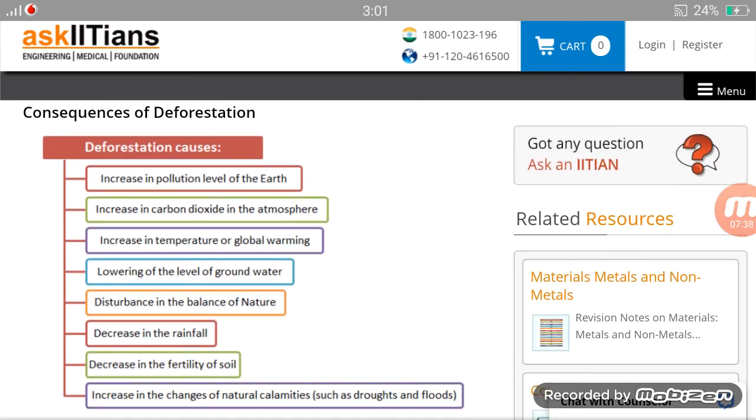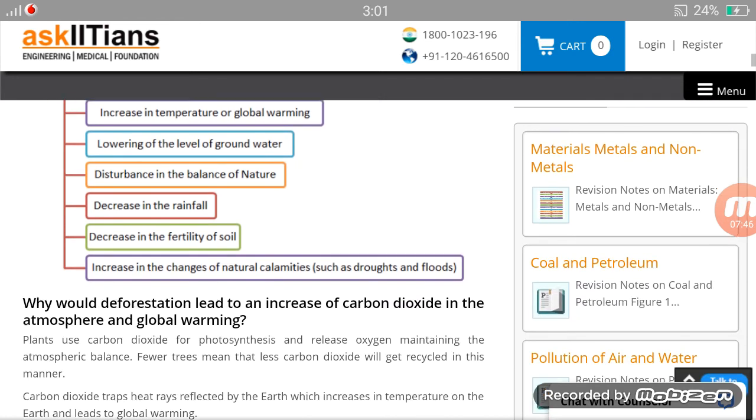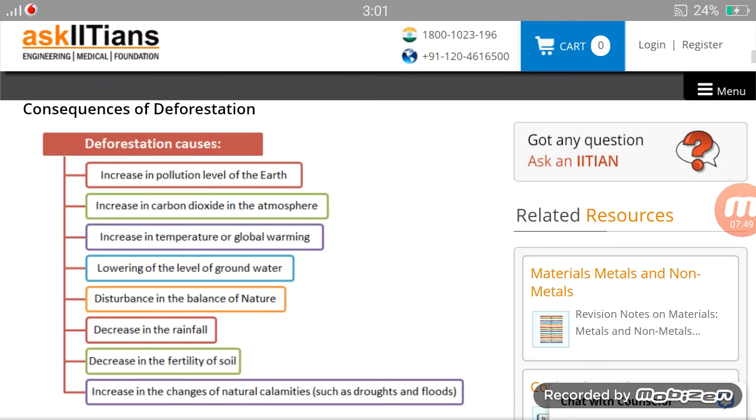Now we will study the consequences of deforestation. There are, I think, 8 to 9. We will study each of them in a bit of detail. Deforestation causes an increase in the pollution level of the earth, meaning when deforestation takes place, the pollution level on the earth will automatically increase. Then how will it increase? How will the cutting down of trees affect the pollution level?